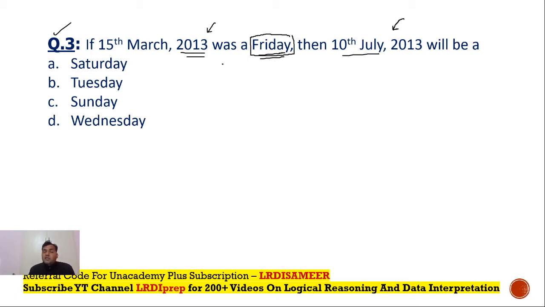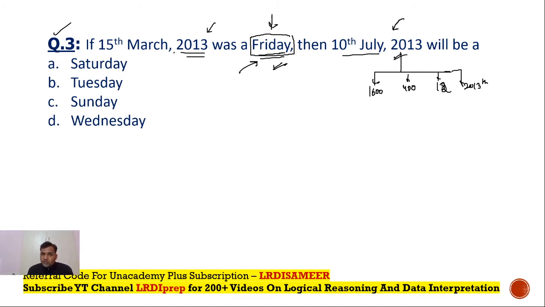As per the calendar, it might be possible that on 15th March 2013, it is actually not a Friday. But this question is talking about that if on 15th March 2013, I take a day of Friday, what will be the day on 10th July 2013? So in these type of questions, you cannot straight away go with dividing 2013 into three different years, 1600 and 400, and then 13 more years, 12 more years, and then finally 2013th year, right? That would be wrong. This might or might not be true, right?